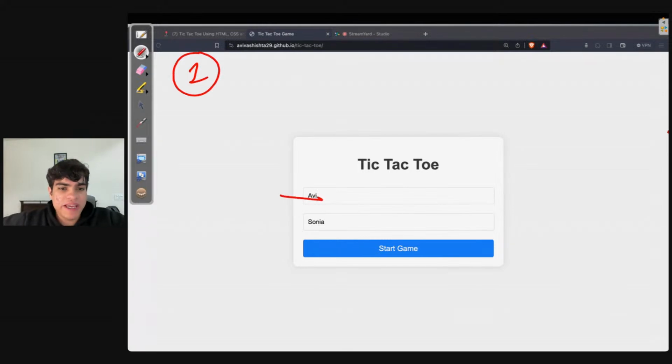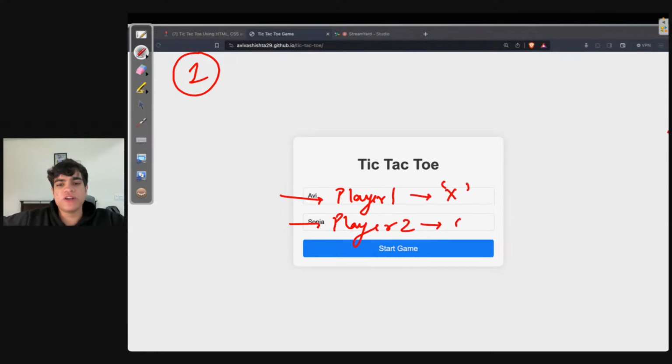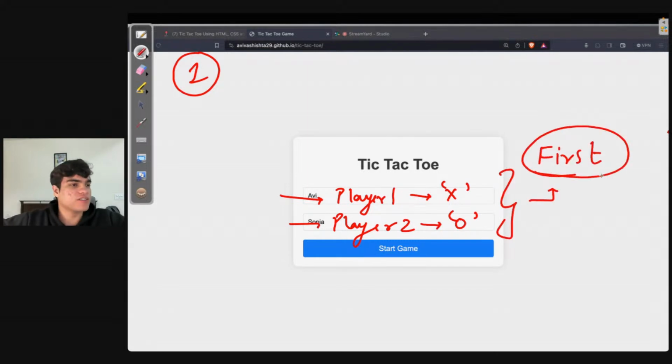You have player 1 and you have player 2. Player 1 will get X as the character and player 2 will get O as the character. So, this is the first logic that you will write. This is the first set of logic.